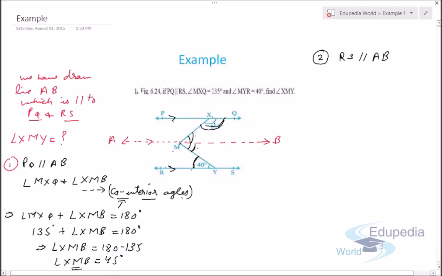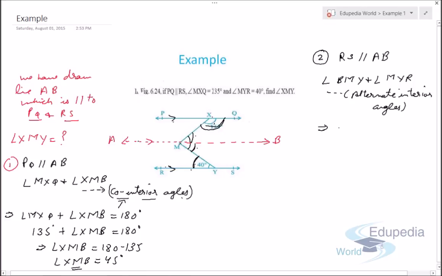So angle BMY and angle MYR are alternate interior angles, and we know that alternate interior angles are always equal.